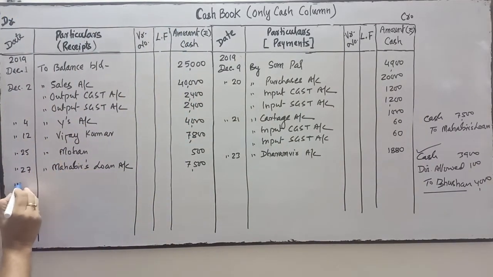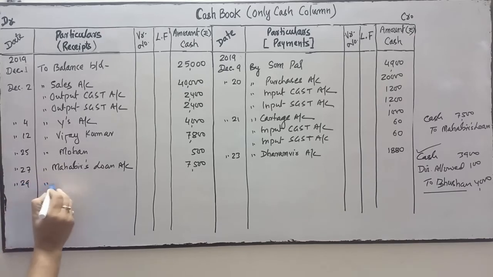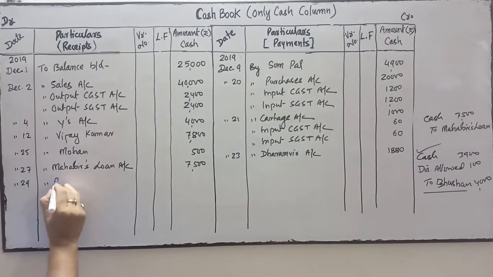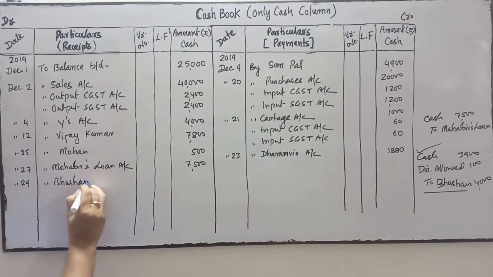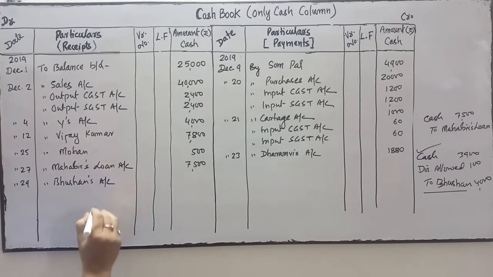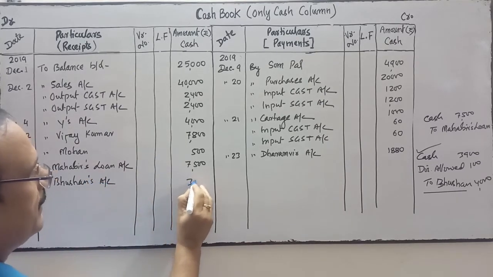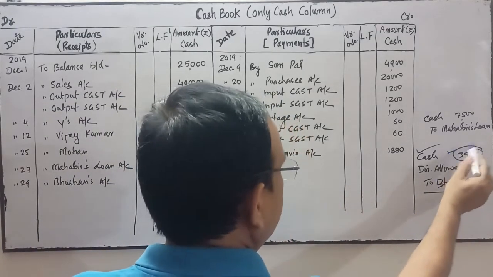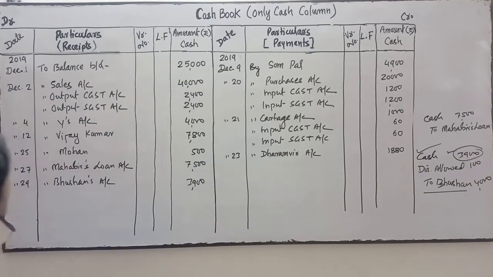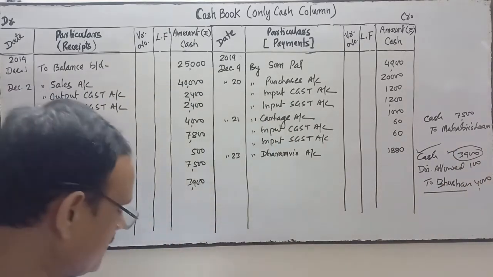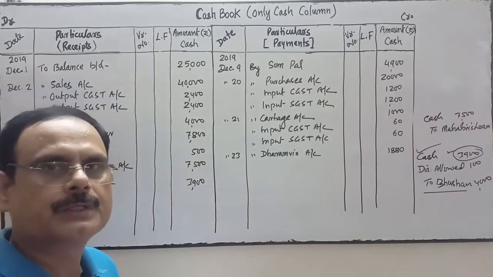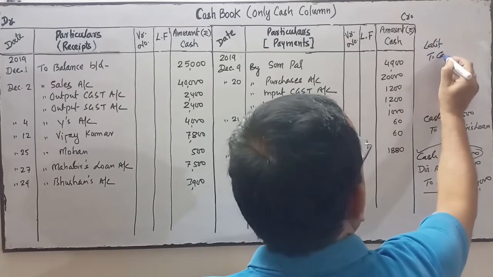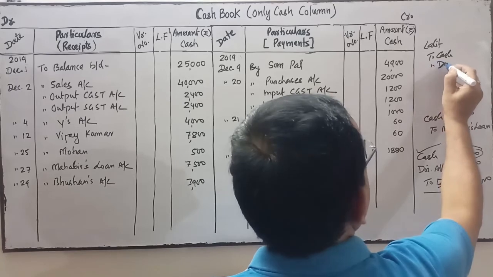So first of all you write the date 29. To, opposite of cash, which account? Bhushan account. So we'll write Bhushan's account. Amount is how much? Which amount will we write? 3,900. This amount we will write. We write 'to Bhushan', but the amount we will write is 3,900. Next is paid to Lalit 2,700 in full settlement of his account 3,000. Paid to Lalit. Lalit account debit to cash account, to discount received.